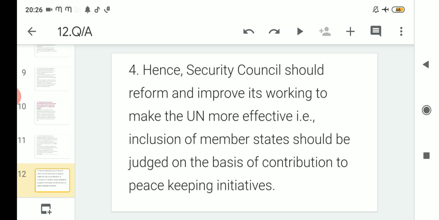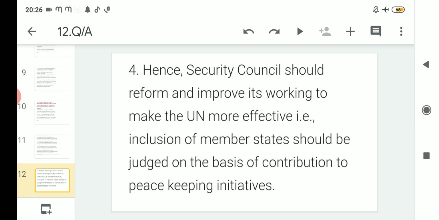And last but not the least, it's written that hence the Security Council should reform and improve its working to make the UN more effective. That is, inclusion of member states should be judged on the basis of contribution to peacekeeping initiatives. So lastly, in the concluding part, it is written that yes, the Security Council should also be reformed.